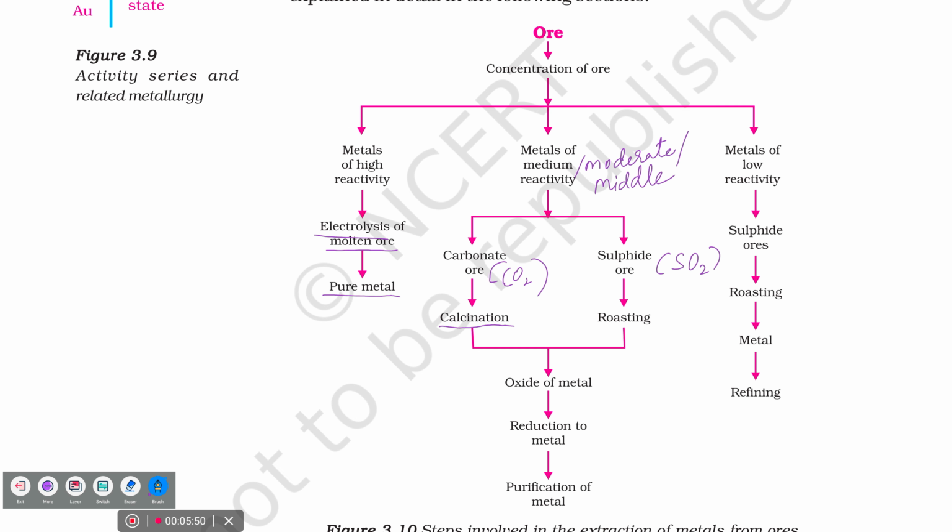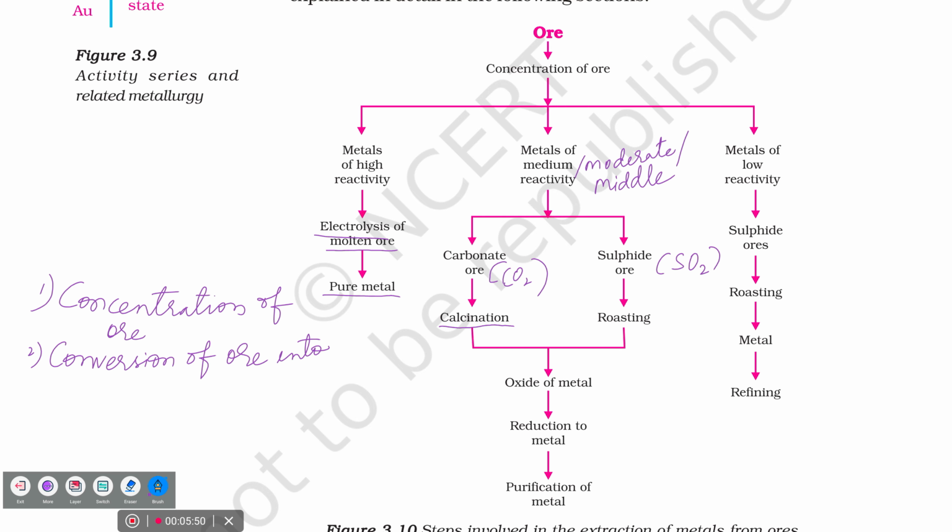Okay. Remember the steps involved in the extraction of metal. Concentration of ore, this is the first step. Second step, conversion of ore into oxides of metal. Third step, reduction to metal. It will be asked as a fill in the blank. Last one, purification of metal.